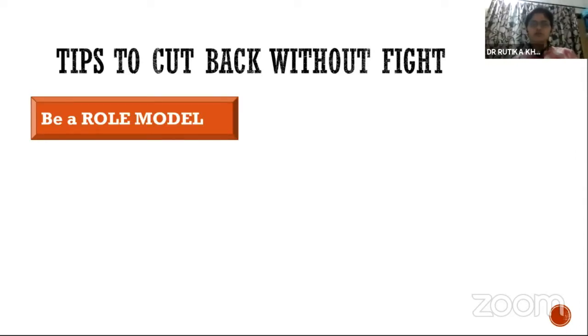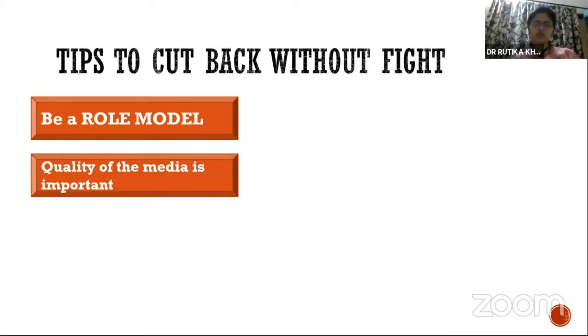So first and foremost, be a role model. It is very difficult to tell the child not to use a screen or watch TV if we are using the same. If we come home and every time we watch TV or binge on online series, then it is very difficult for the child to listen to us. So first of all, we have to change and decrease our own use.